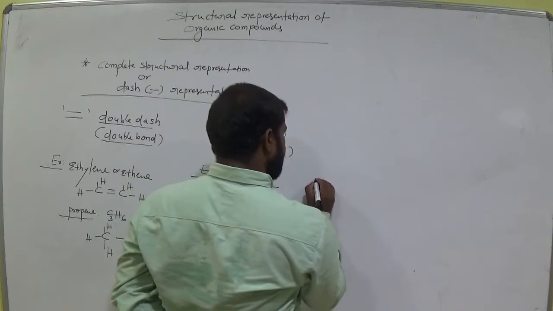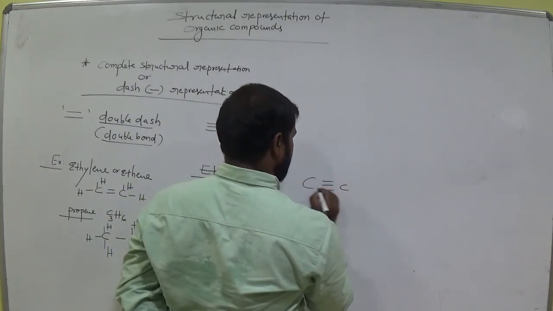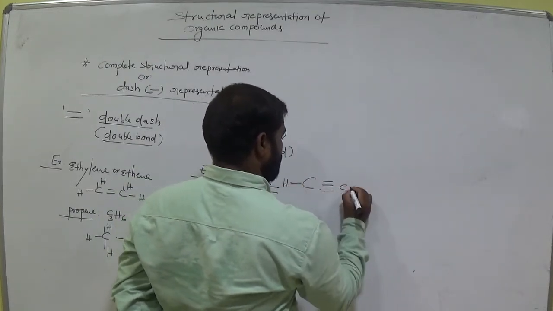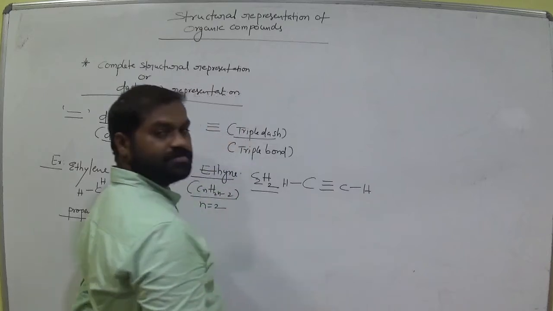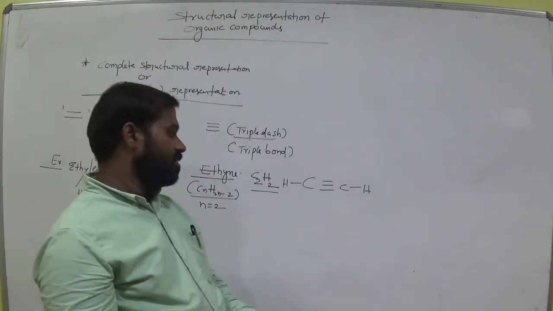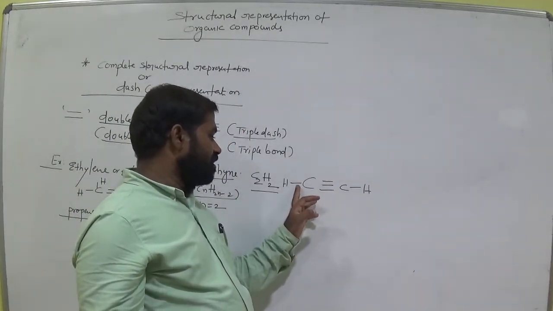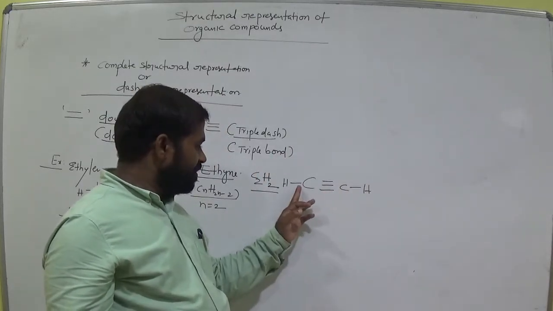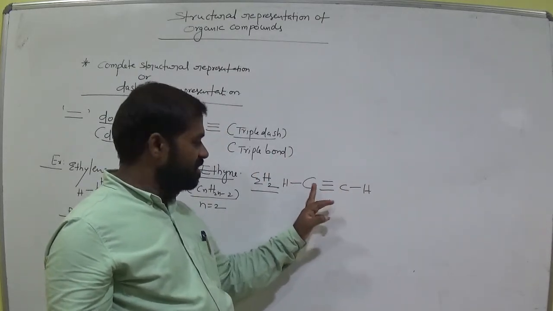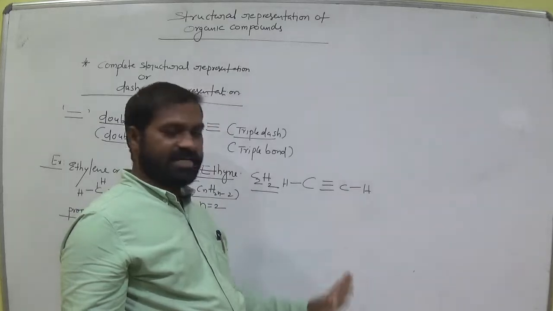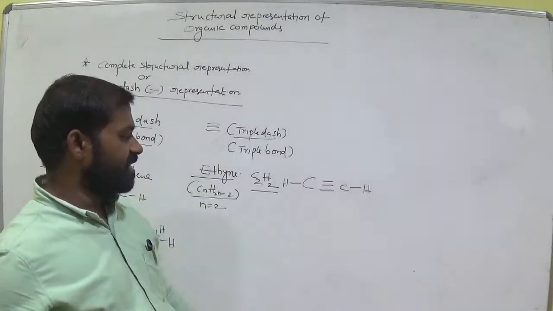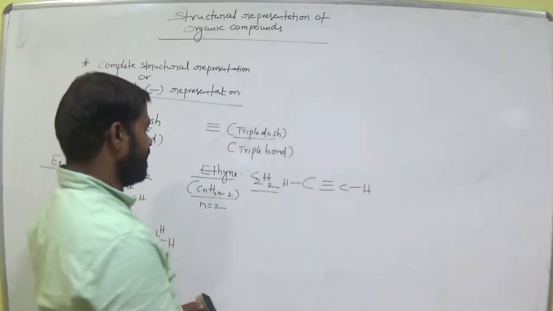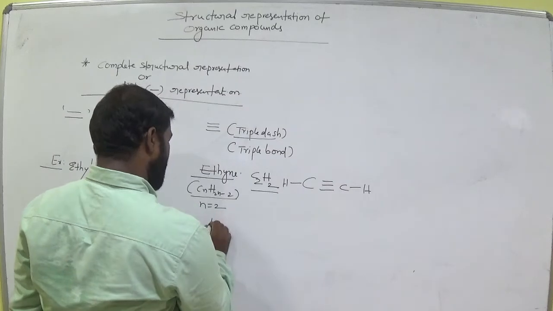Now the representation is, am I right? Am I right or not? So triple bond, complete representation. C, bond, H, single dash, triple dash, single dash. Okay, triple dash is there. Okay, is it clear? And propyne, suppose propyne.